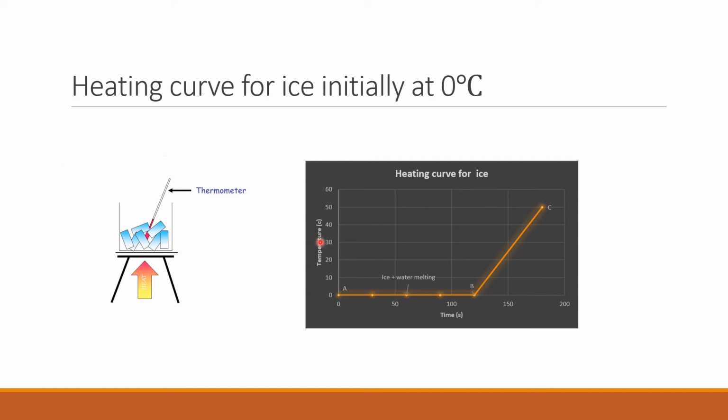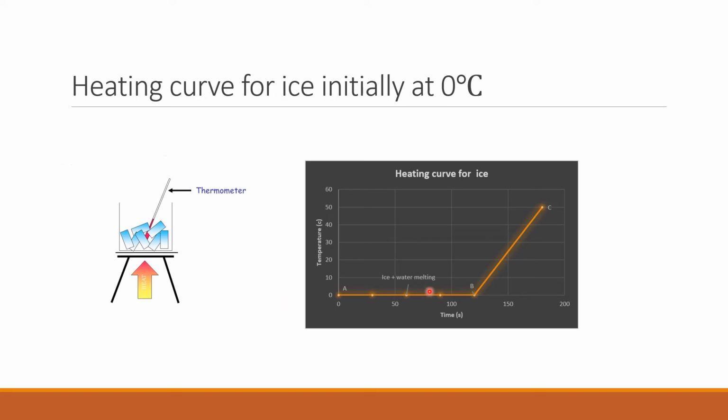In order to understand the heating curve of ice, let's perform a small experiment. Take a few ice cubes in a beaker, place a thermometer in such a way that its bulb does not touch the wall of the beaker. Apply some heat. Keep on noting the temperatures until all the ice cubes are converted into water. Now here is the graph plotted based on the readings taken from the experiment.